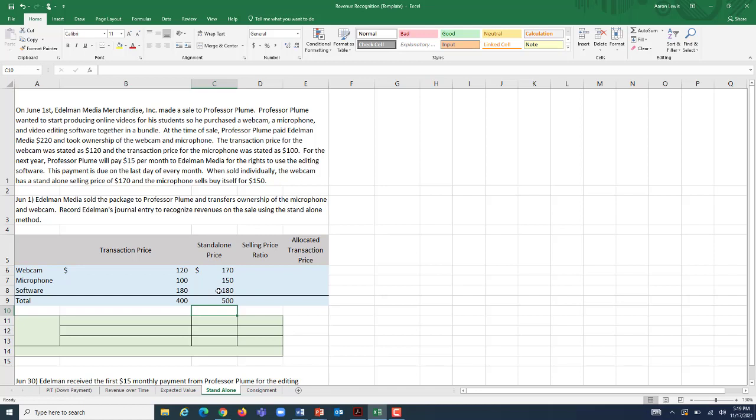Well, let's find our selling price ratio, which is basically our standalone ratio. It's what portion of that overall standalone price he would have paid respectively for the webcam, the microphone, and the software. And you find it by taking the standalone price of any one component and dividing it by the total price of all the goods that were purchased. So 170 out of that 500 would have come from the webcam.